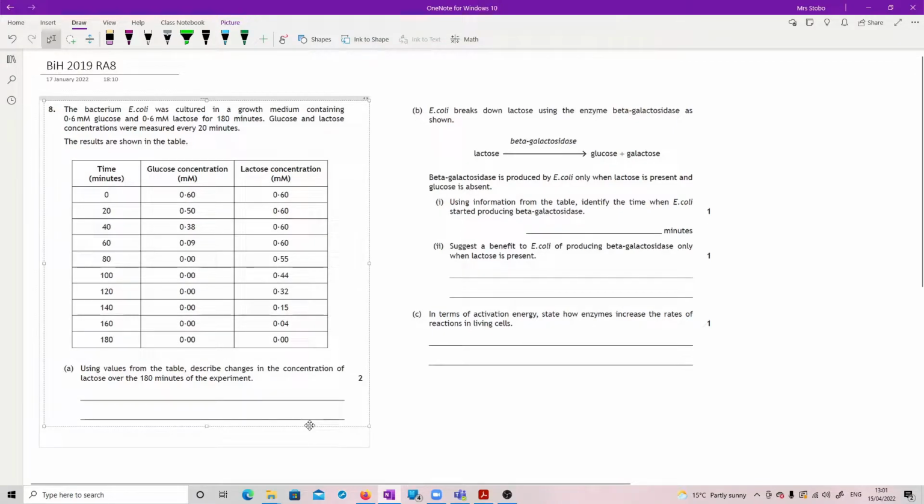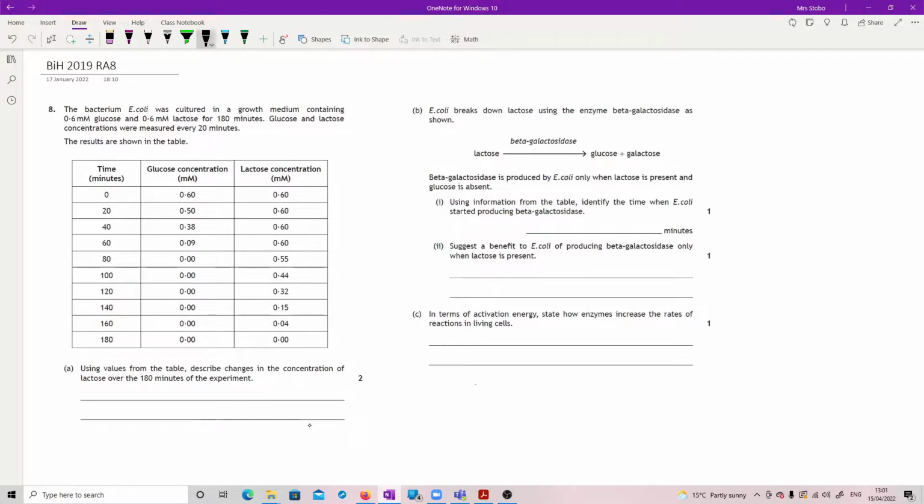Okay, question 8. The bacterium E. coli was cultured in a growth medium containing 0.6 millimolar of glucose and 0.6 millimolar lactose for 180 minutes. Glucose and lactose concentrations were measured every 20 minutes. Results are shown. So we've got time going down the side, and we've got our glucose concentration and our lactose concentration. Okay. Using values from the table, describe changes in the concentration of lactose over the 180 minutes.